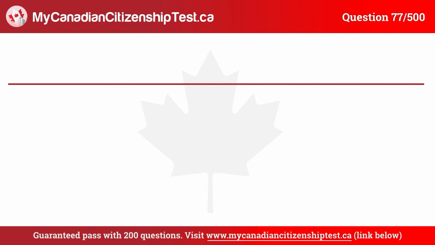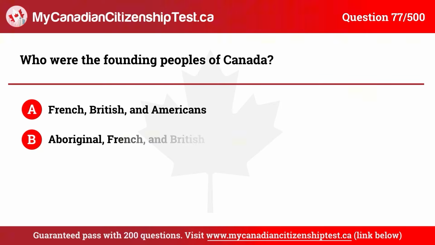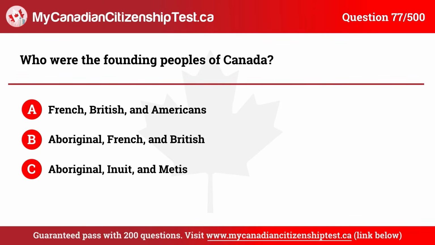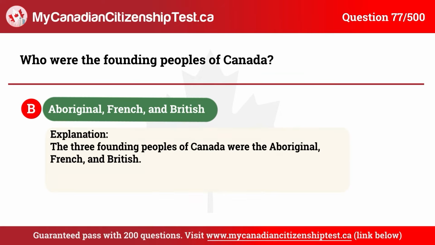Question 77. Who were the founding peoples of Canada? A. French, British, and Americans. B. Aboriginal, French, and British. C. Aboriginal, Inuit, and Métis. D. French, British, and Scottish. The correct answer is B. Aboriginal, French, and British.